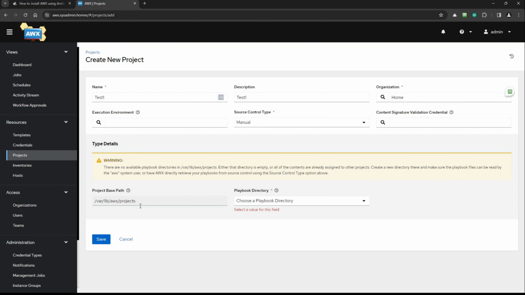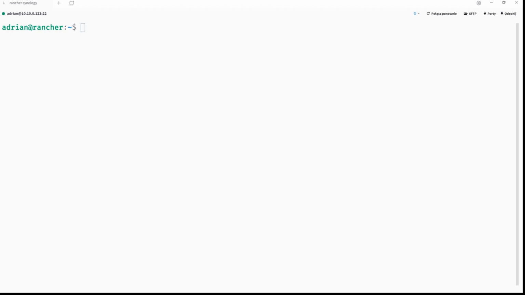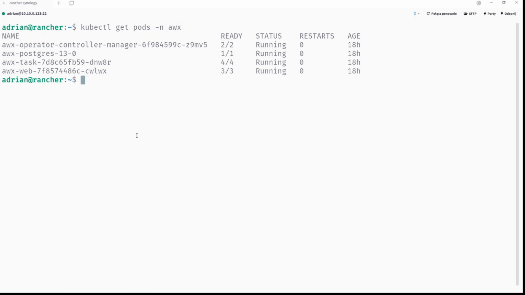So what you can do, you can go to the command line and figure out how it is working. First of all, it is good to display pods working in namespace AWX. So kubectl get pods, namespace awx. As you can see, we have an awx-web pod with a random string, right? So we can figure out, can we run a command to get into the container that is running on this pod?